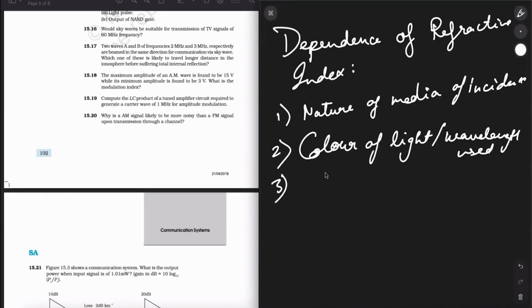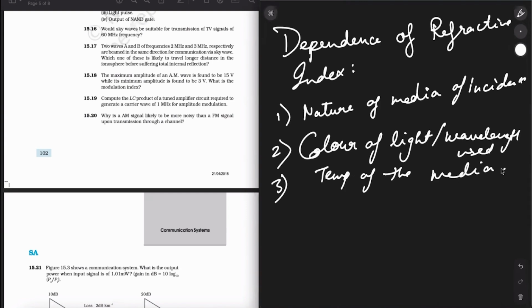Third, temperature of the media. So the refractive index decreases with the increase in temperature. Now the total internal reflection we talk about: when a ray of light goes from a denser to a rarer medium, it bends away from the normal, and as the angle of incidence in the denser medium increases, the angle of refraction in the rarer medium also increases.